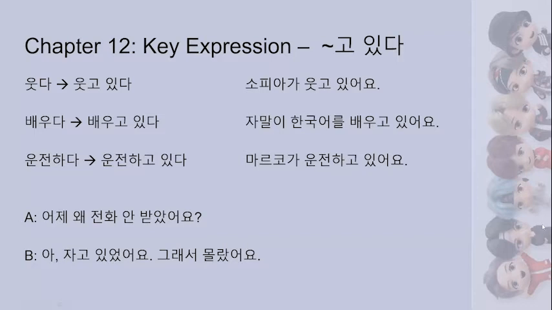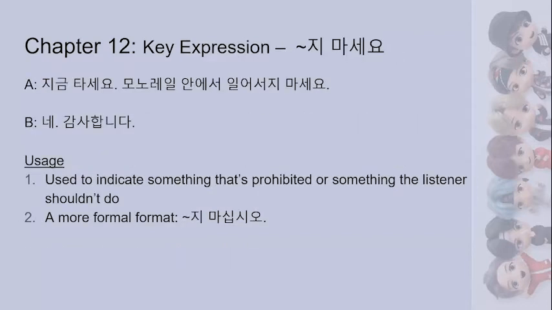So this form is pretty simple. You don't have to worry about any irregulars. You just have to remember 고 있다. Moving on to the next key expression. This is the 지 마세요 form, which basically means to not do something. So its usage is that it's used to indicate something that's prohibited or something the listener shouldn't do. So you might see this if someone is trying to tell you what the rules of some place are.